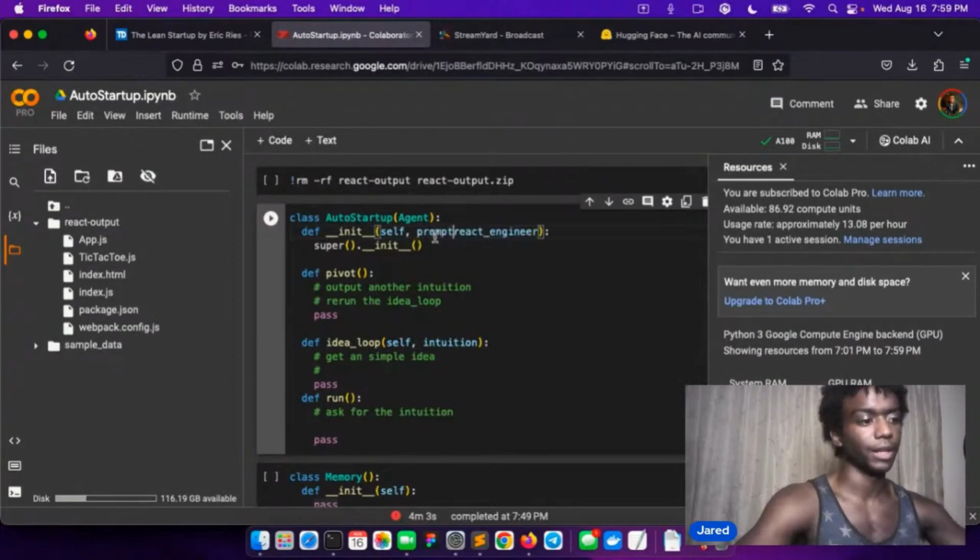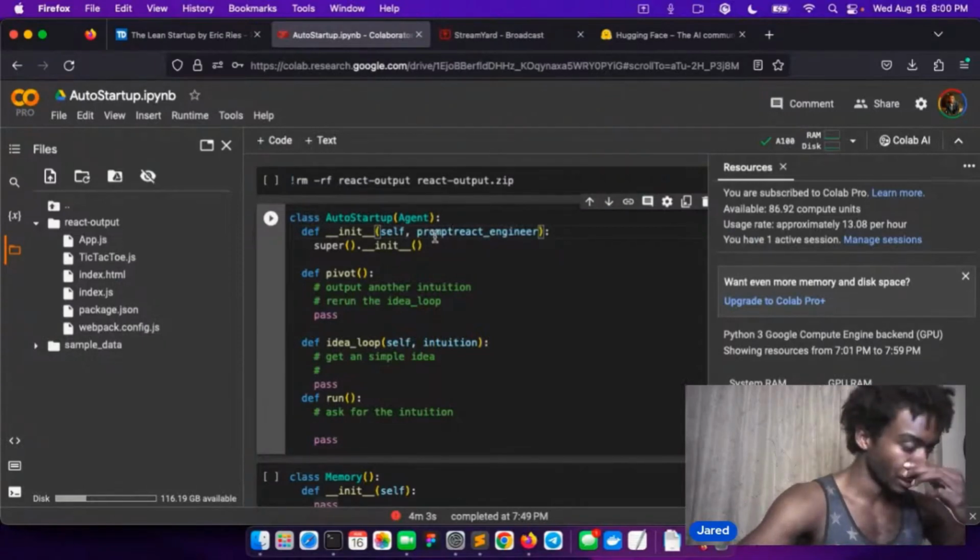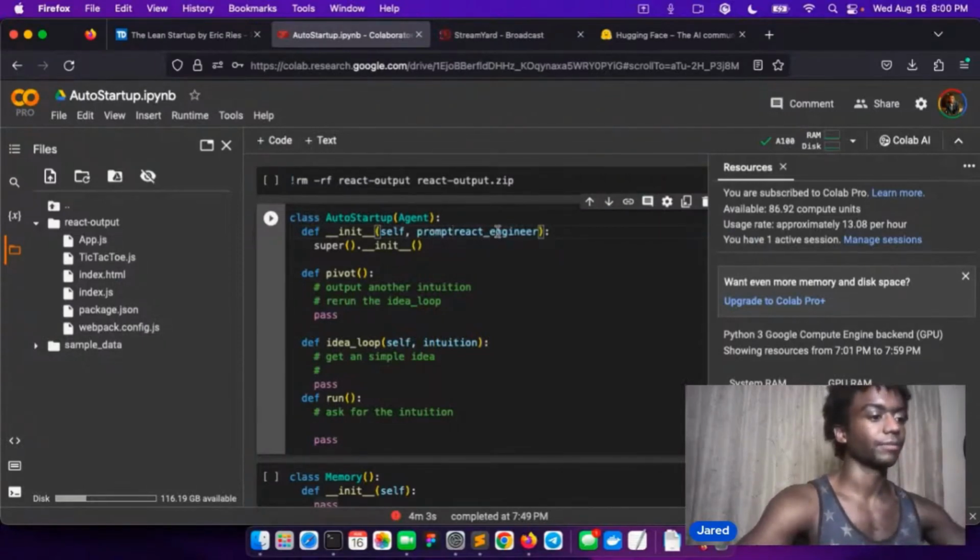the prompt class. So I just realized it's in the React engineer, but that's okay. We don't want to use that one. I should use keyword arguments, definitely.